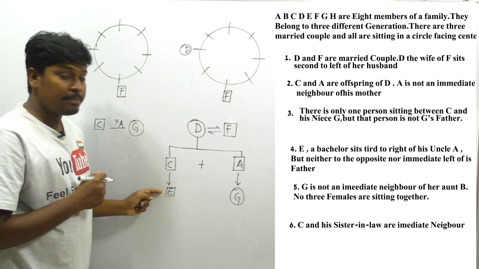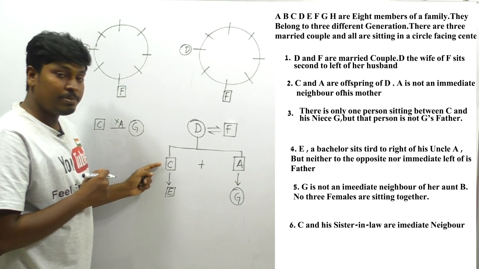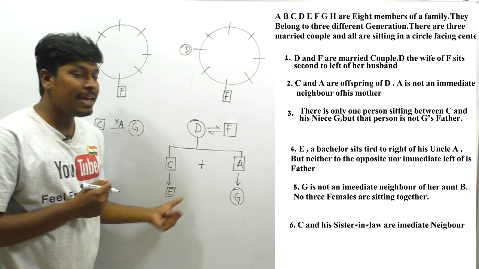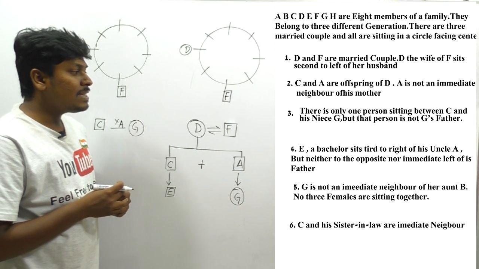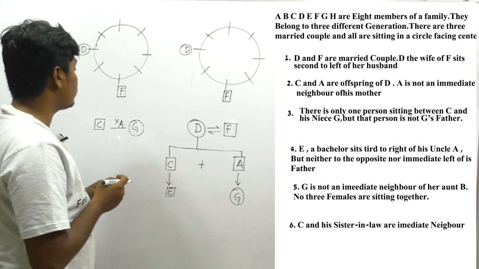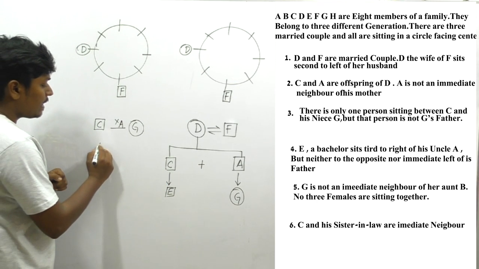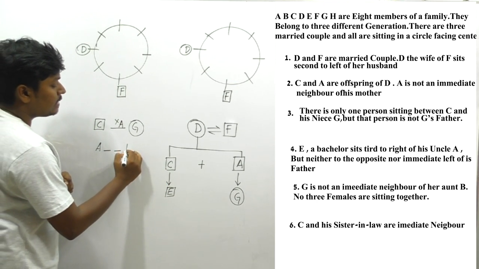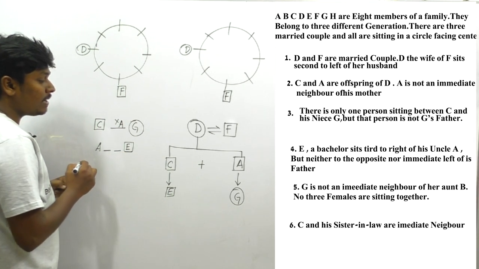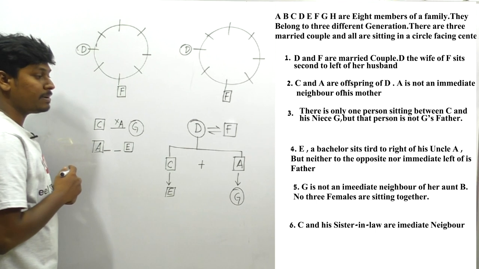That means E is a male person and E's father should be C. C's brother is A, so only E can call A an uncle. And they have said that from uncle A, on the right hand side, at the third place the person E should come. Let me take it as a clue. We know that E is a male and A is also a male person.